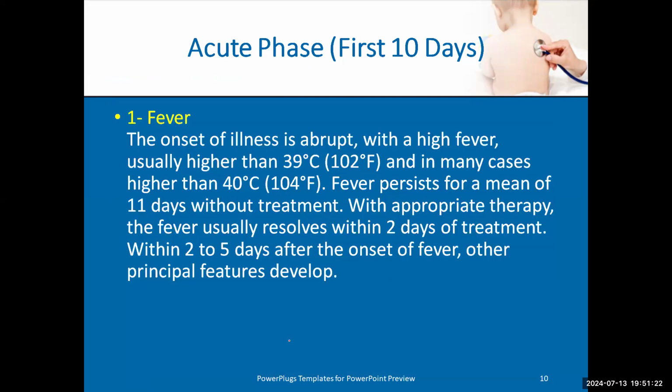Fever, as we said before, should have sudden onset with high grade fever, and doesn't respond to antibiotic and antipyretic. Kawasaki fever, on the contrary, responds to IVIG. It should respond to IVIG within 36 to 48 hours.